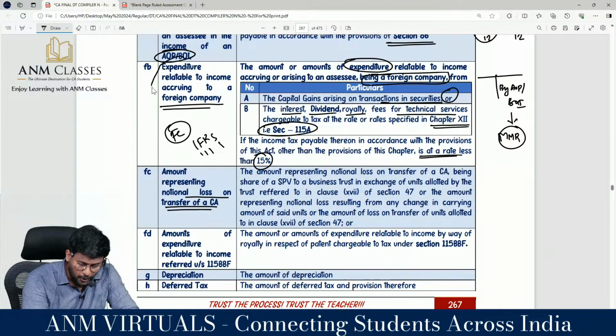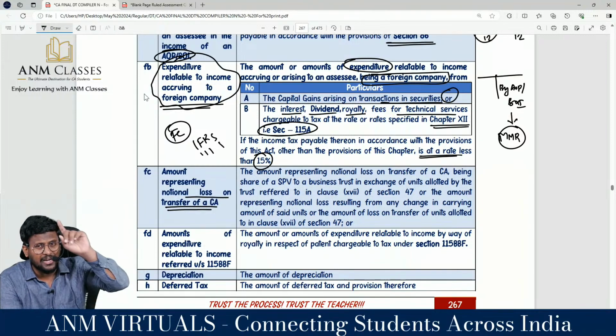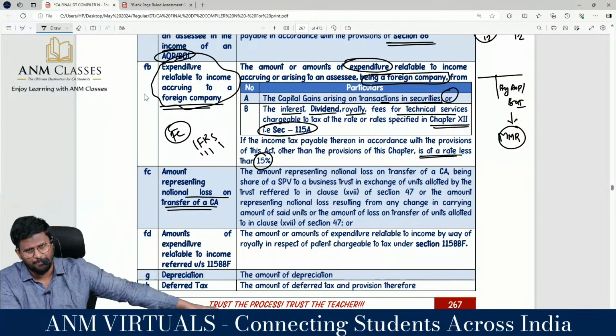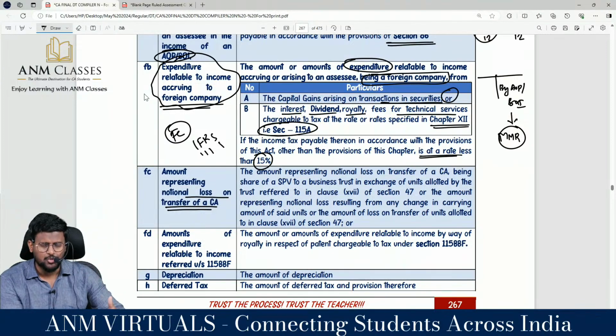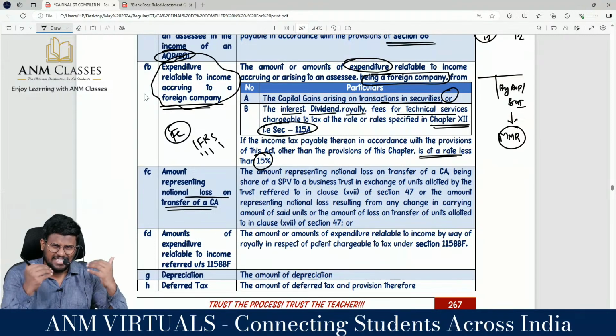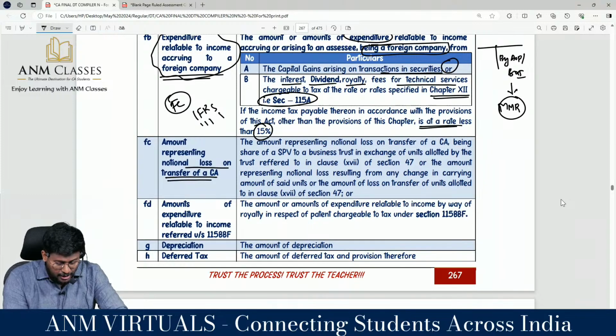And with regard to this point, you may have a doubt. Sir, as per the new Finance Act, fees for professional or technical services which are covered under 115A subsection 1 clause B is taxable at 20%. Are we supposed to reduce it? My dear lovable students, the checkpoint is the taxing rate. Is it less than 15%? Then you have to remove and add back. Otherwise, don't touch it.